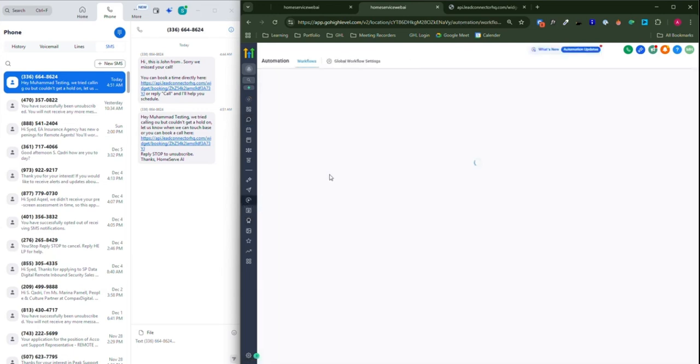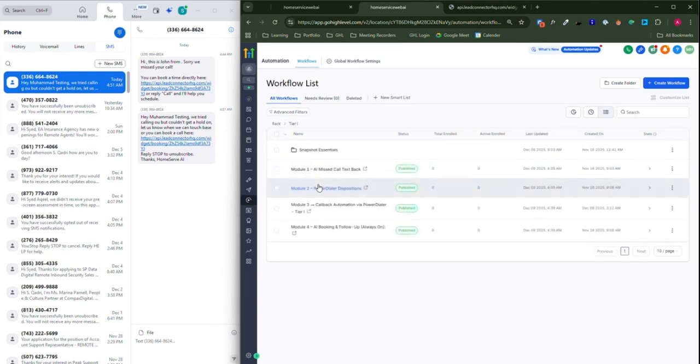Next thing, we send the booking link, customer books the call. This one is going to be engaging. It will make an opportunity in the pipeline and send the customer a confirmation that, hey, your call has been booked, we look forward to meeting you. And it's going to be an on-time confirmation, then a 24 hours reminder, then a 1 hour reminder, and finally a 15 minutes reminder before the call to both customer and the business owner.